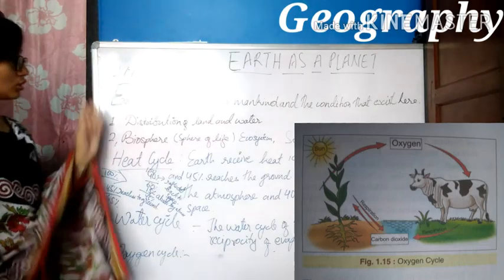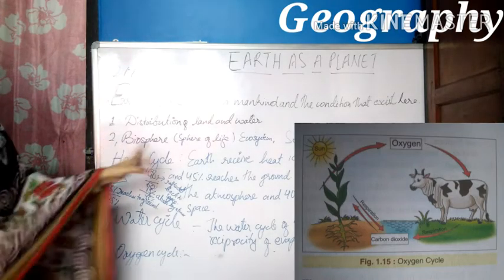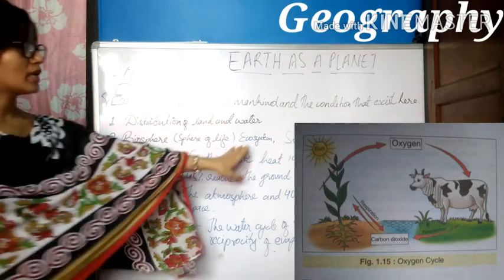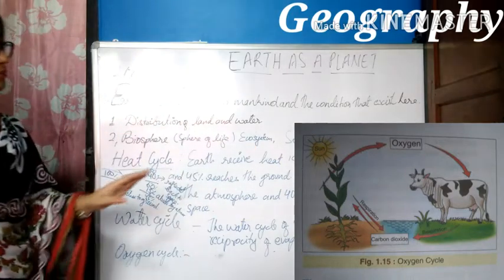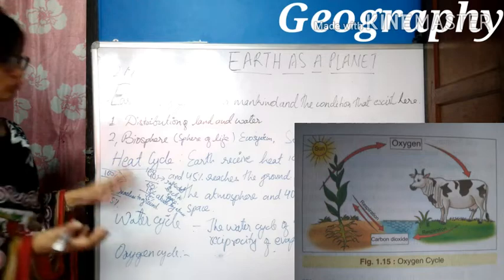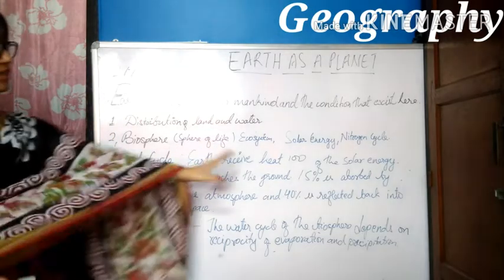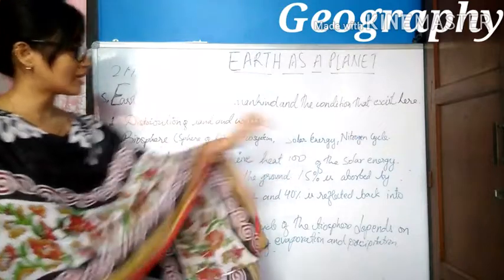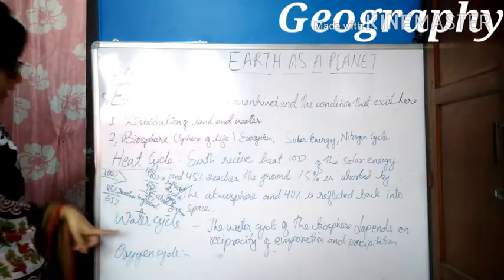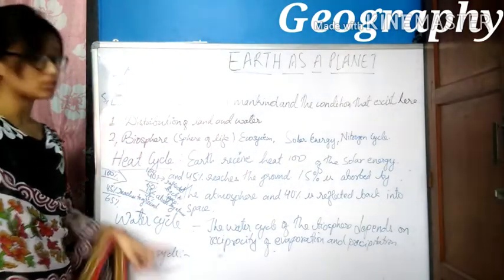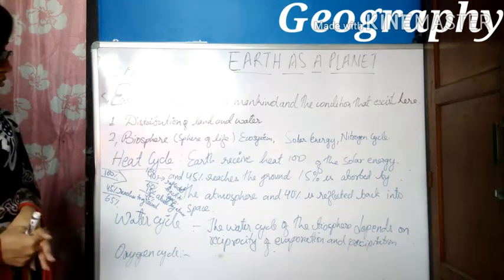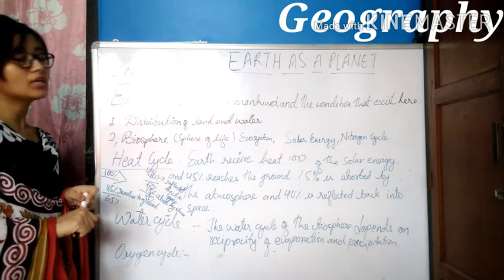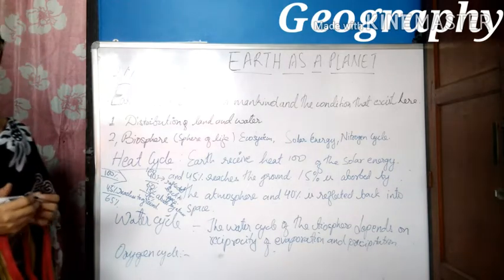So this was about the biosphere. In the biosphere, we have learned what is meant by biosphere, also known as the sphere of life, how it is formed, and we have also discussed the ecosystem. Then we discussed the cycles: the solar energy cycle, also known as the energy cycle, the nitrogen cycle, and then the heat cycle, water cycle, and oxygen cycle. So this was about the biosphere, one of the conditions that supports life on earth.